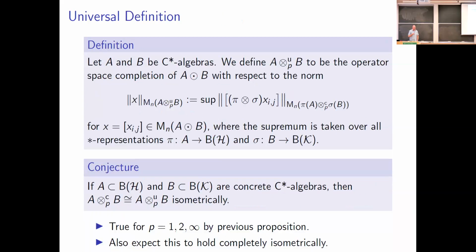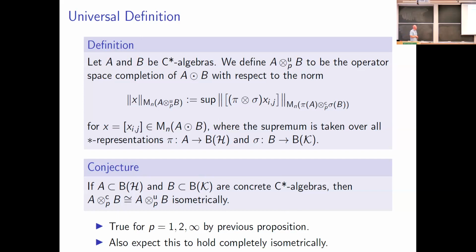All right, so our definition so far is defined for concrete C-star algebras. How do we define it for abstract C-star algebras? Well, the idea is to take an abstract C-star algebra and represent it on a Hilbert space. However, it's conceivable that you might get something different depending on what Hilbert space you choose. So the way we define it is by taking a supremum over star representations of your two C-star algebras.